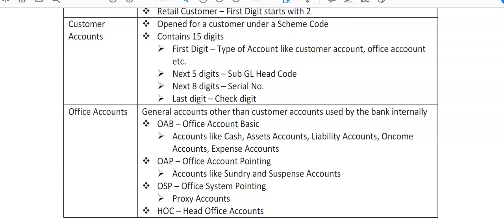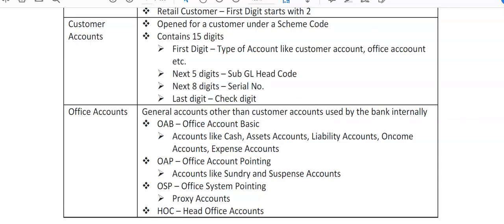OSP, office system pointing, proxy accounts. So what are proxy accounts? Sometimes at the day end there are certain entries the system is not able to find out where those amounts are to be transferred to, or there were certain mistakes by the maker or the checker while creating those entries. So day end has to be done. In those cases the system marks these entries in the proxy accounts, and next day when the day begin happens, all those entries are to be reversed as per the actual requirement of the branch.